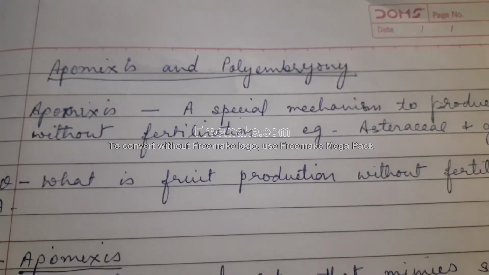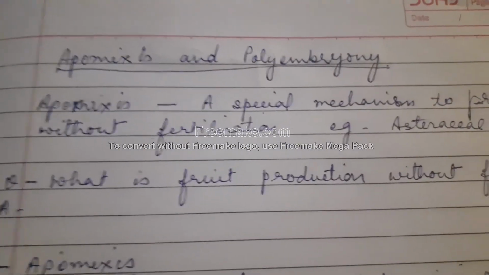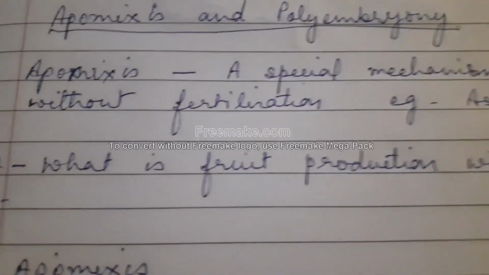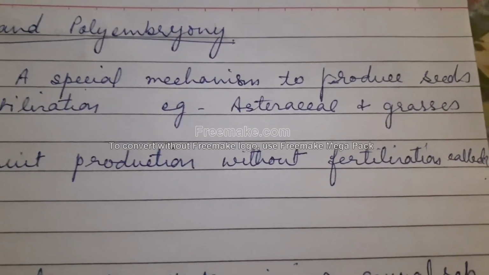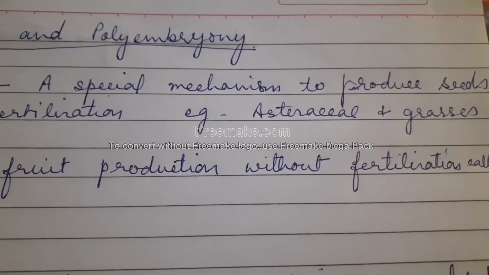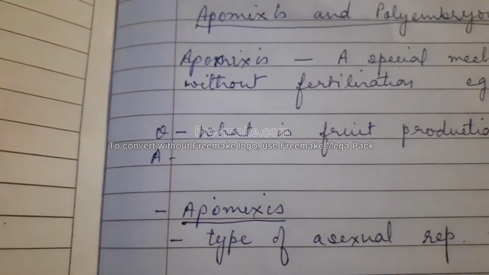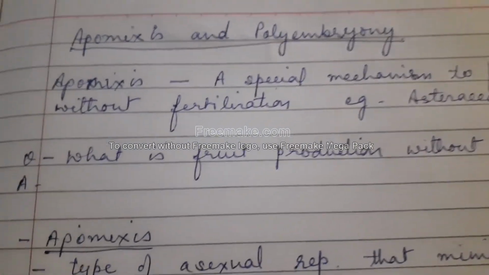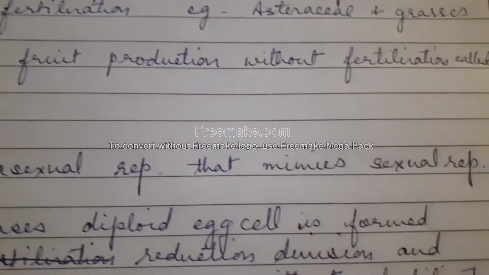Now today we are starting with the last topic of this chapter, apomixis and polyembryony. Apomixis is a special mechanism to produce seeds without fertilization, for example in the Asteraceae and grasses families. It is a phenomenon of asexual reproduction that mimics sexual reproduction by the formation of seed without fertilization. Now there are different ways of forming apomictic seeds. What is fruit production without fertilization called? That is apomixis. Apomixis is a type of asexual reproduction that mimics sexual reproduction.